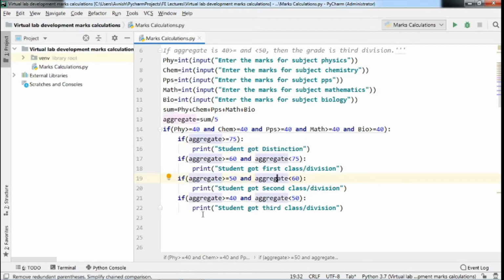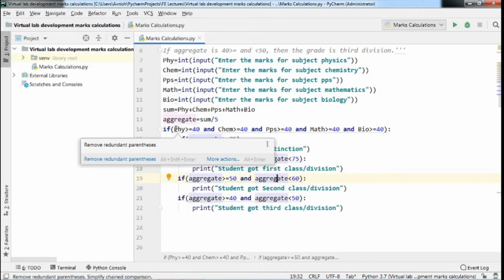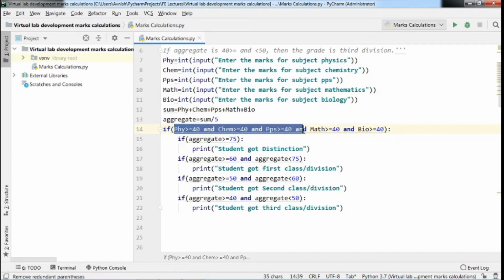In some cases, by default, if a particular student fails to achieve the first condition, suppose he has not secured greater than 40 marks in a particular subject, in that case the condition will fail and that student will fail.